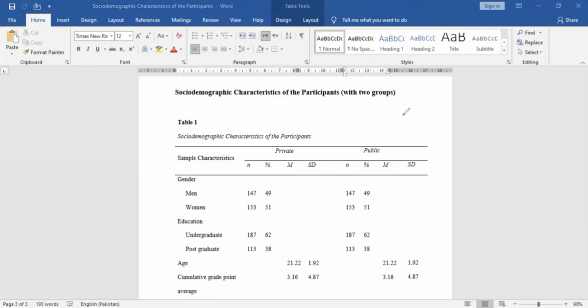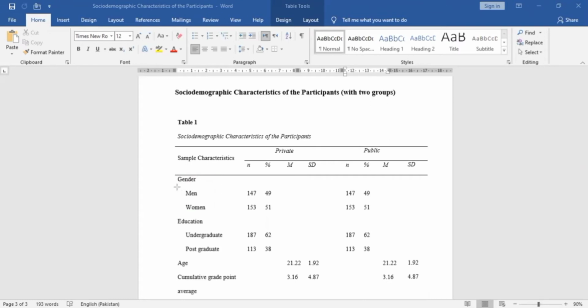When we have two groups in the data, then we have to report the socio-demographic characteristics of both groups. For example, in this table we have two groups, private and public sector. So we will add one more column in the table. Same table, frequency, percentages, mean, standard deviation, one for public and one for private.